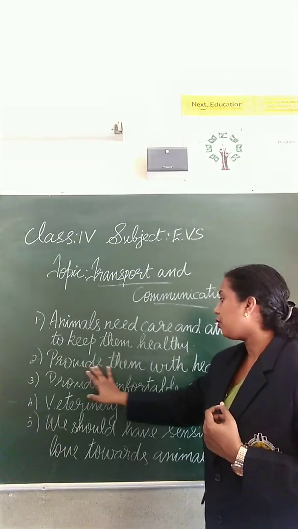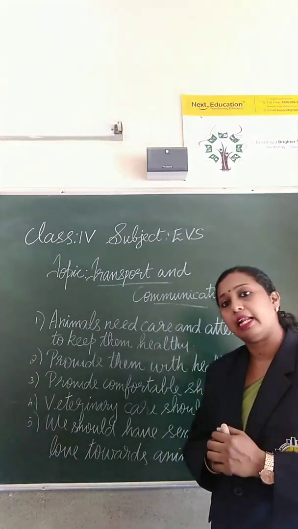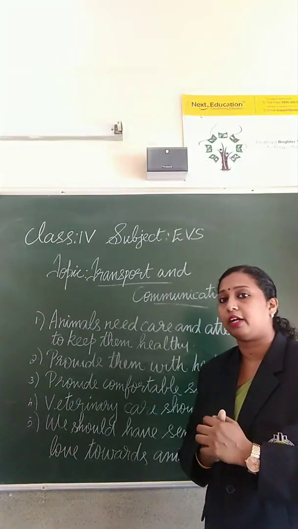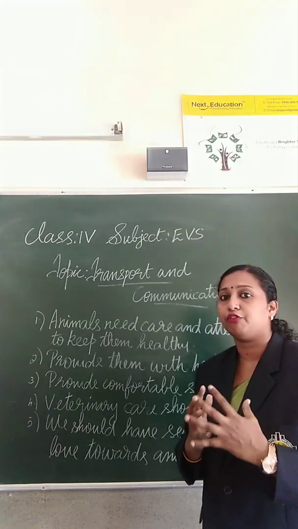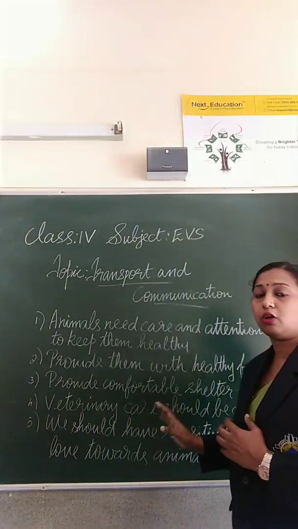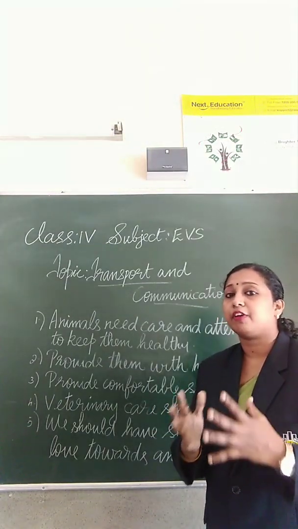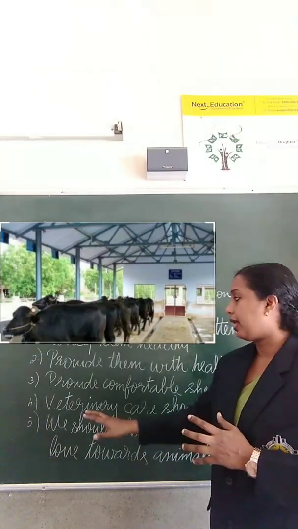The second one is to provide them with healthy food. Animals should be provided with healthy, good food. The next one is to provide comfortable shelter. A comfortable place to stay should be provided to the animals.